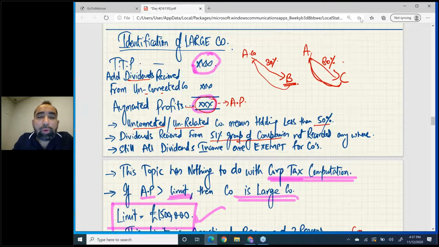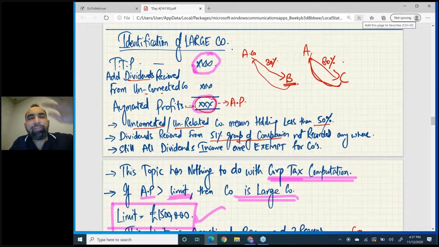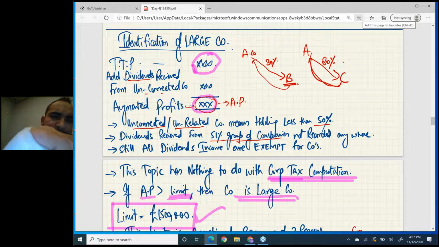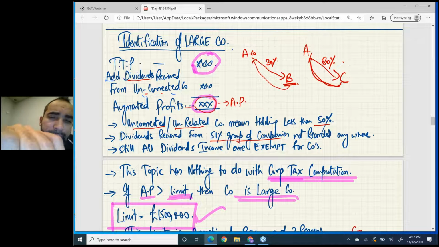Wait, you remember the total format of companies. The company's normal total format ended on TTP. Now how do we identify a large company or a small company? Look here. First you have to write TTP, and then you have to add dividend received from unconnected companies.